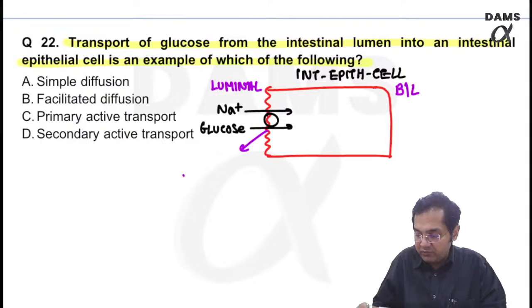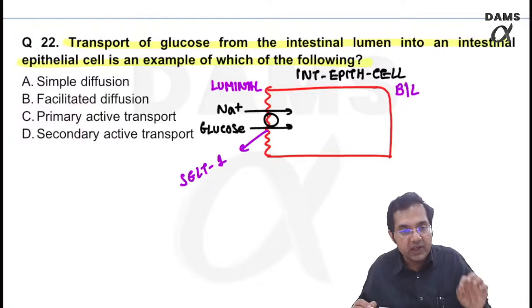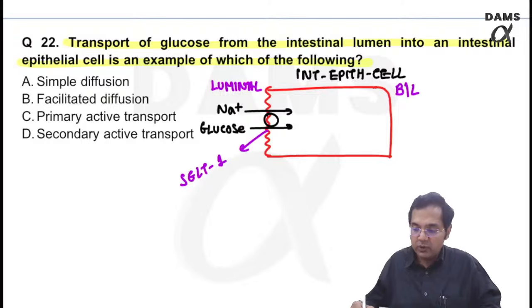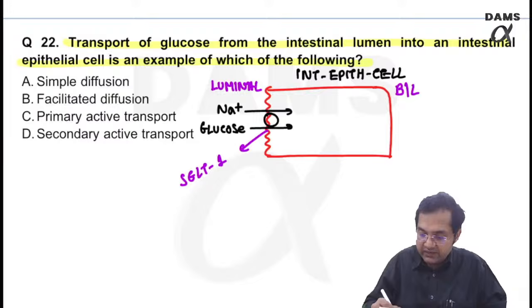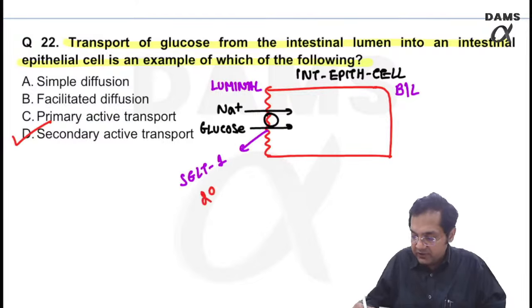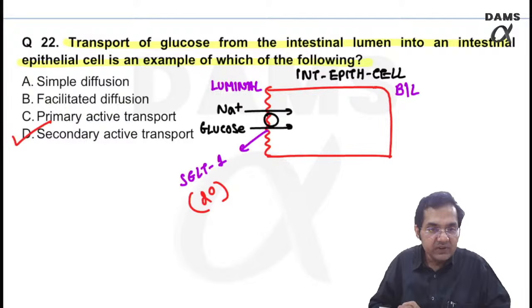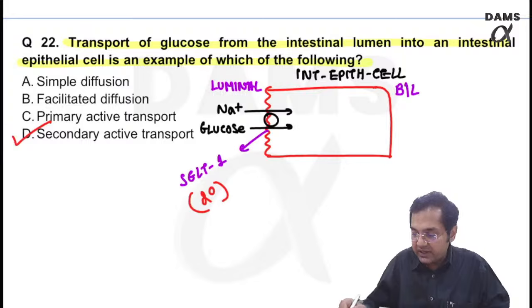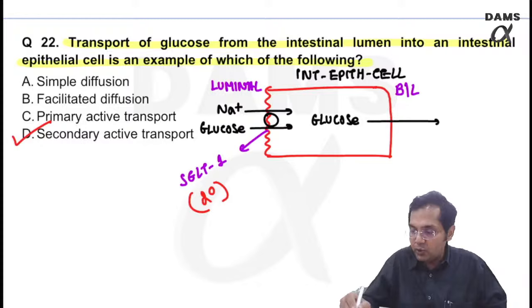This type of movement requires SGLT1, sodium glucose linked transporter 1, which is an example of secondary active transport. If in the same question I ask you, how does the glucose move from the cell into the blood vessel?